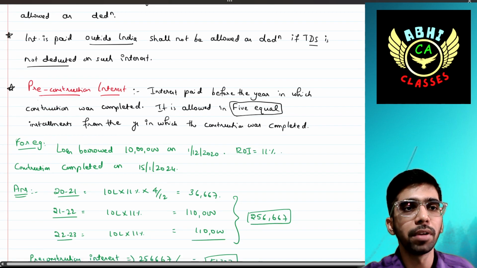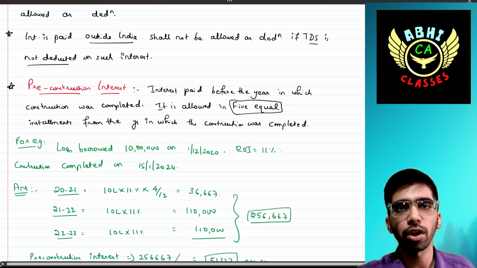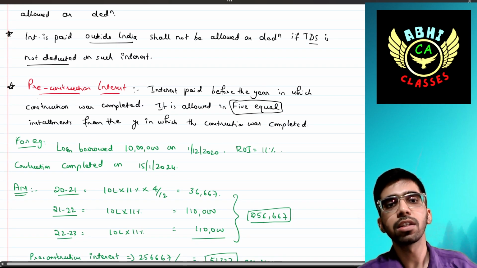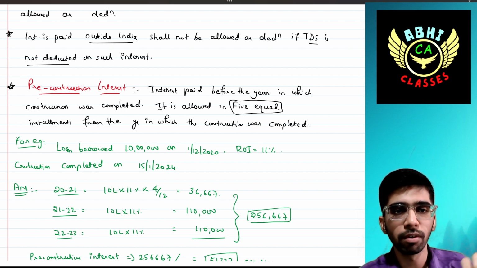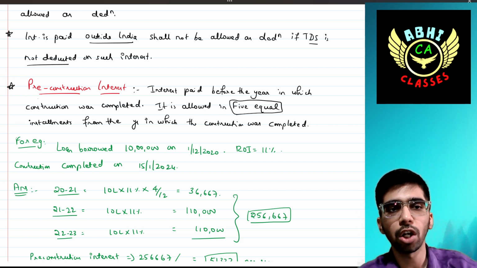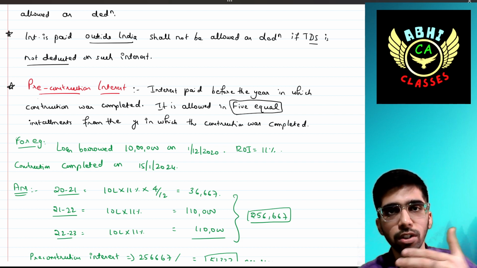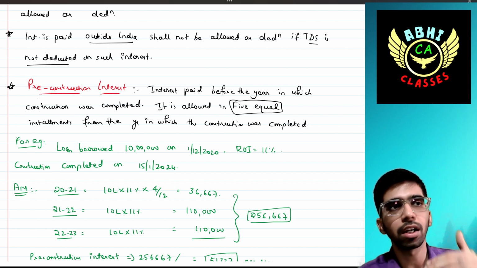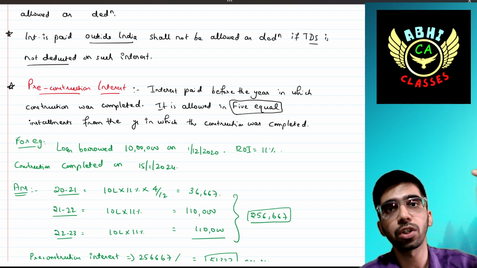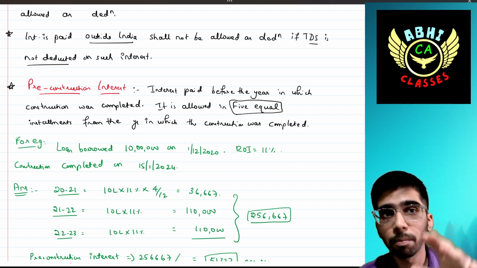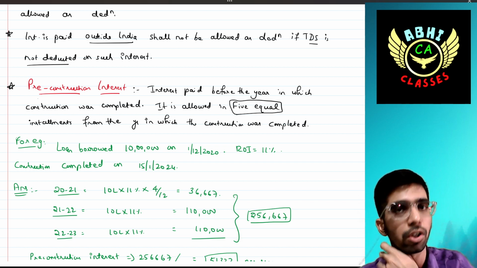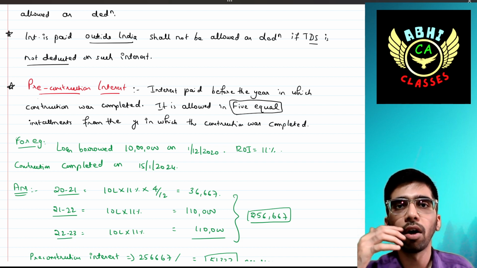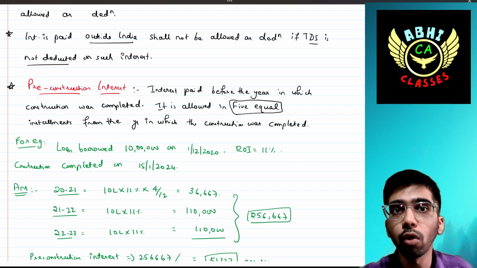Okay. Then there is one concept called pre-construction interest. It means interest paid before the year in which construction was completed. It is allowed in 5 equal installments from the year in which the construction was completed. There may be a situation that you have borrowed a loan before the construction also, but the interest before the construction will be called pre-construction interest. We'll see one example to get thorough with that.